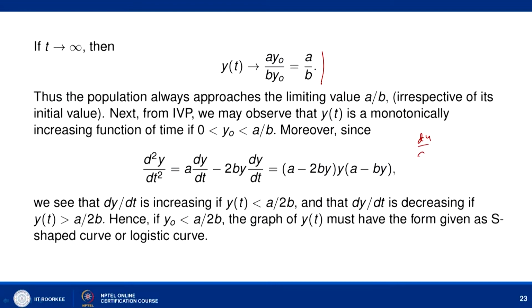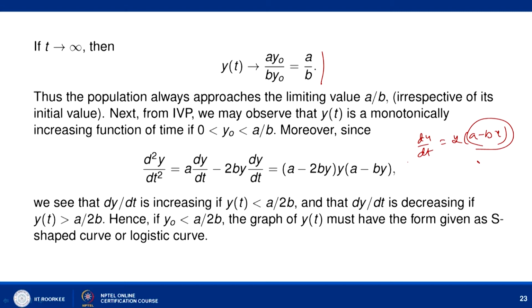And next we can observe from the given initial value problem, that is dy by dt is equal to y times a minus b y, that here y is monotonically increasing if y naught is less than a by b. In fact, if you look at this quantity is positive, then dy by dt is always positive. So, it means that your population is monotonically increasing if the initial condition y naught is lying between 0 and a by b.